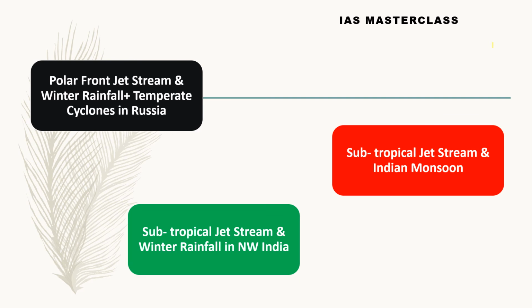Subtropical jet stream and the Indian monsoon we have already seen, because the northern movement of the southern branch of the subtropical jet stream during the onset of summer is actually the best indicator, or the first indicator, of the timely onset of monsoon. So these are the effects of jet streams that we can see across the world.